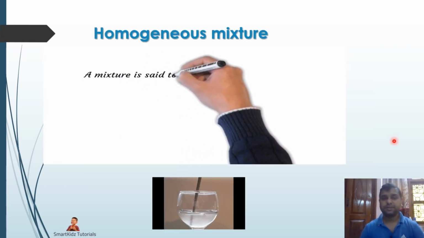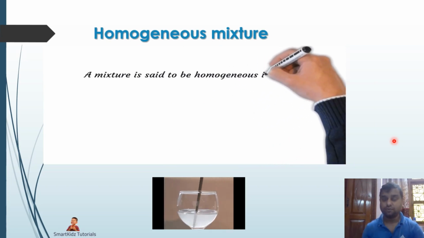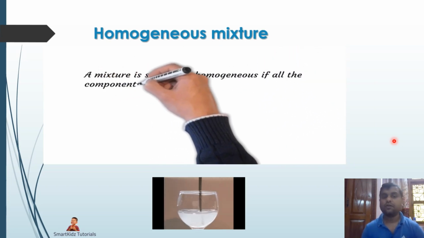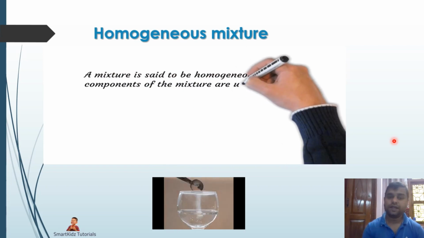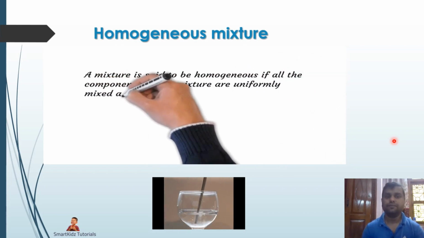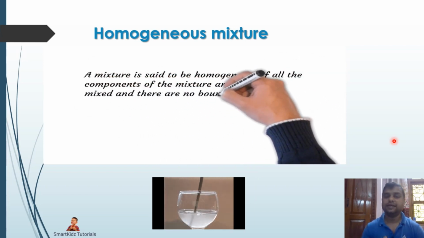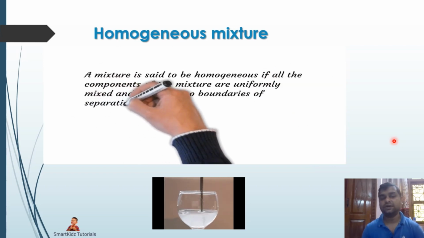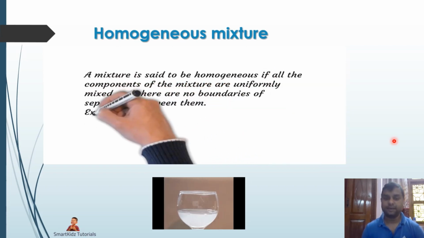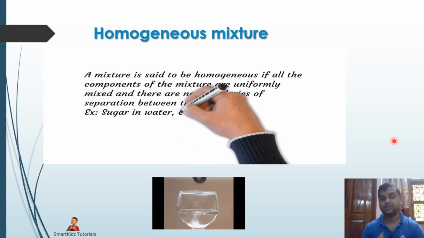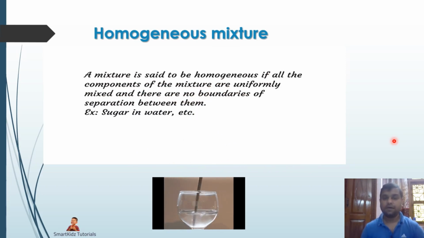A mixture is said to be homogeneous if all the components of that mixture are uniformly mixed and there are no boundaries of separation between them. An example is sugar in water, or maybe salt in water. Now let's analyze this definition of a homogeneous mixture and understand what it means.